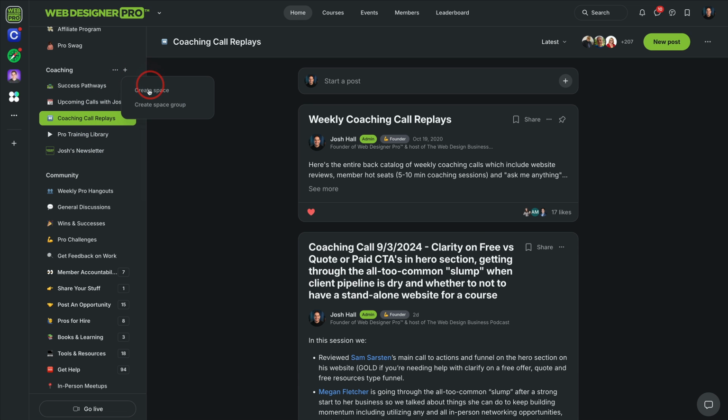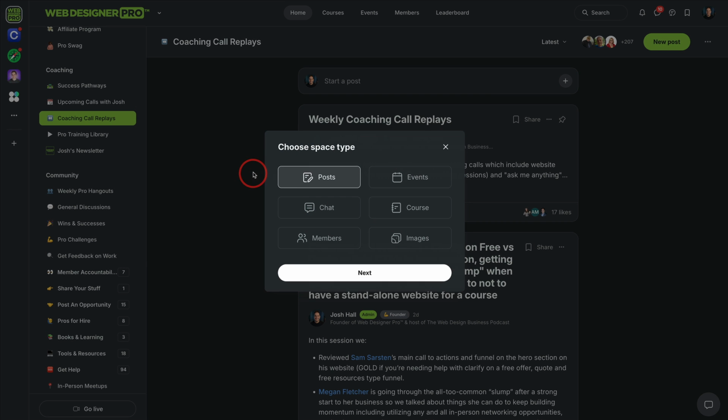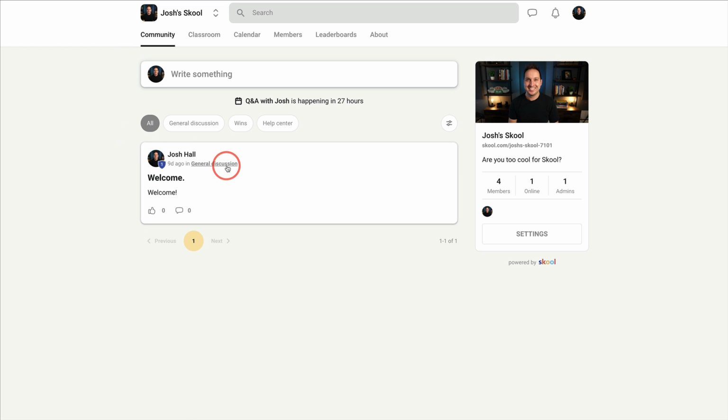You can go in here, create a space, and then decide what type of space you want. Do I want a regular post that's just going to have a feed? Do I want a space that's events? Do I want one that's chat? I can even create a course inside of a space. It could be a member directory, or an image gallery. All are options here in Circle. That is completely not an option over in Skool.